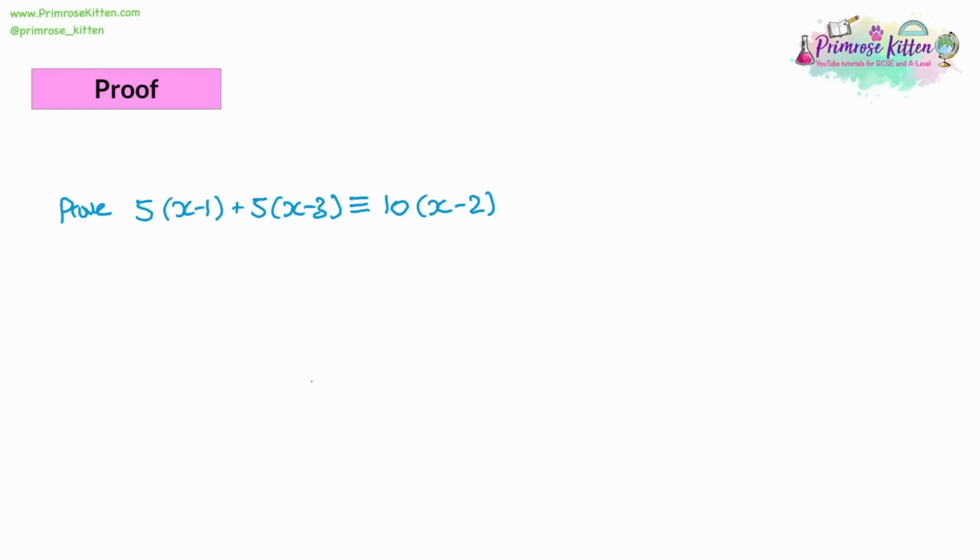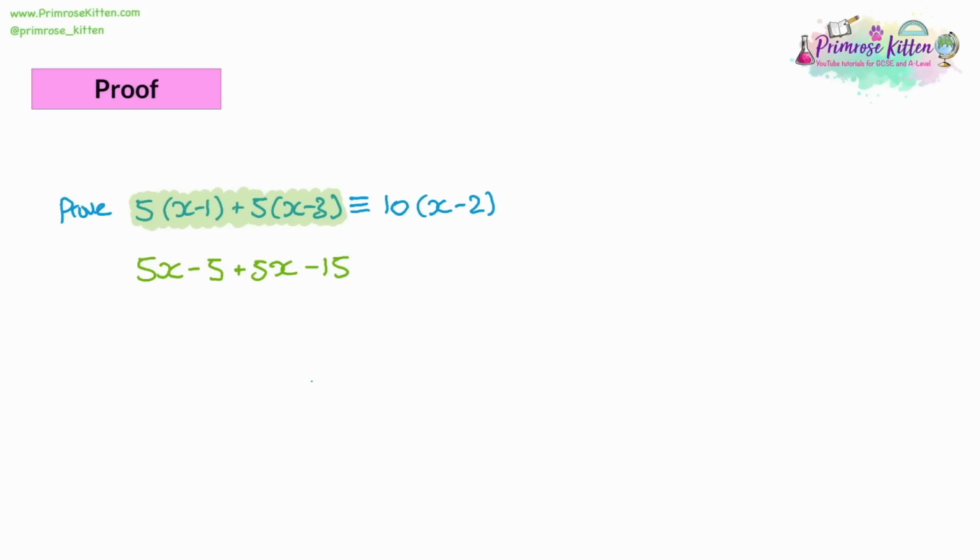Looks really complicated. So what you need to do when you have proof is just focus in on one part of this. And I'm going to focus in on the maths that's not been simplified. We're going to ignore that it says proof. We're going to ignore that it says equivalent to x minus 2 multiplied by 10. So if we just had the green highlighted section, what would we do? Well, we could expand the brackets. So multiply 5 by x and 5 times negative 1. And then multiply the second bracket. So 5 times x and 5 times negative 3.